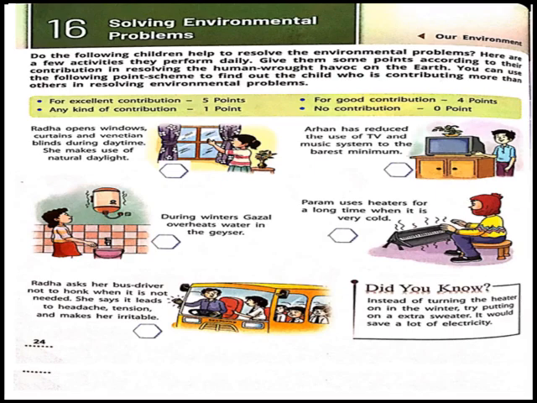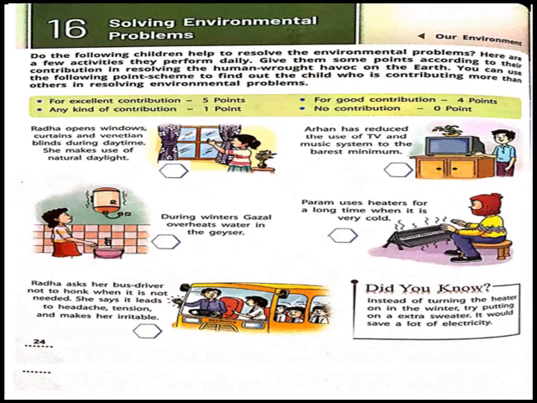Here are a few activities they perform daily. Give them some points according to their contribution in resolving the human-wrought havoc on the earth. You can use the following point scheme to find out the child who is contributing more than others in resolving environmental problems.